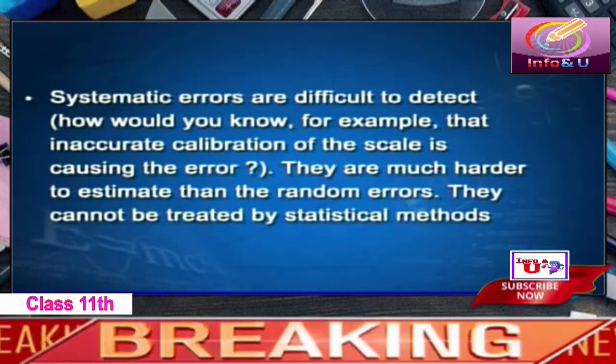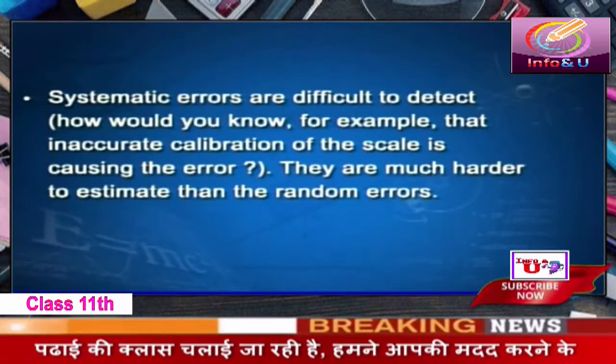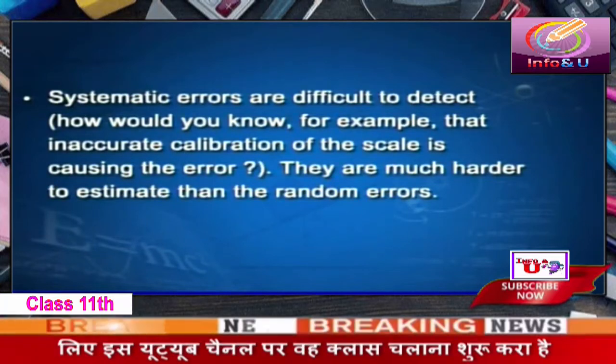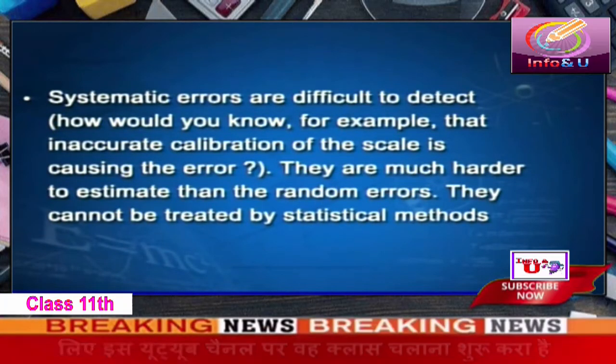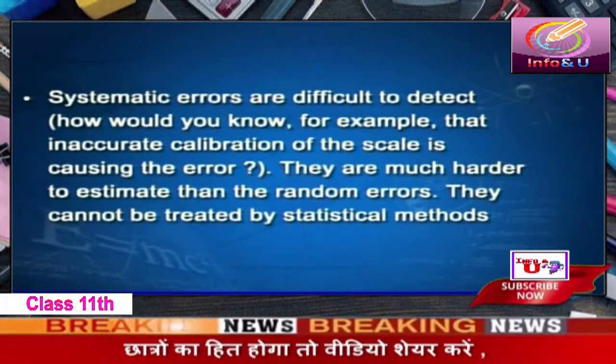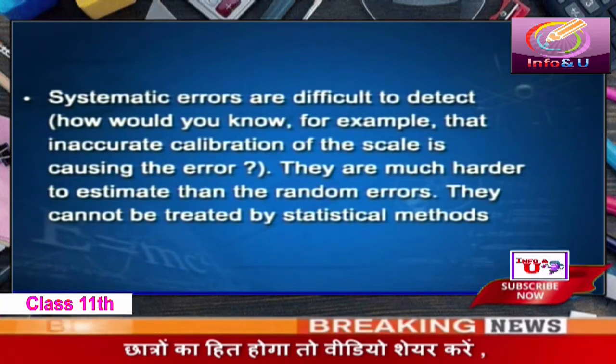Systematic errors are difficult to detect. For example, doing an experiment, you don't know that the scale is not properly calibrated. How would you know? You don't know that the zero of the scale has shifted. Again, it's very difficult to find out. They are much harder, therefore, to estimate. Systematic errors are much harder to estimate than the random errors. They cannot be treated by statistical methods. For example, you cannot take averages, as we shall do with the random errors.